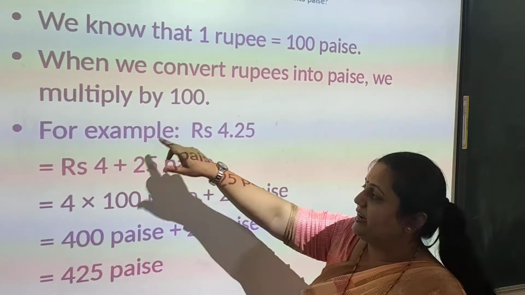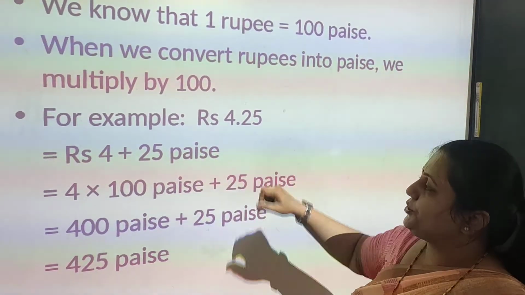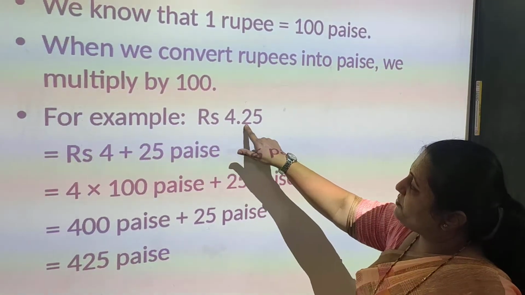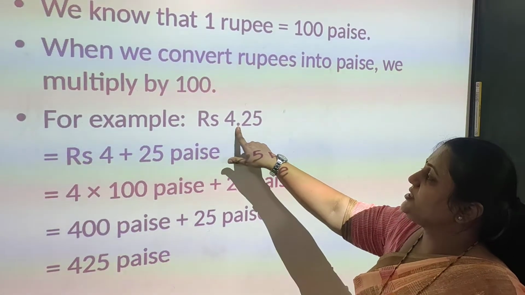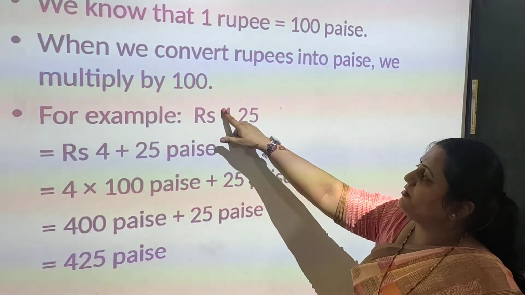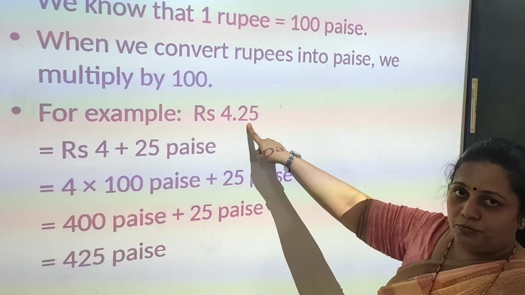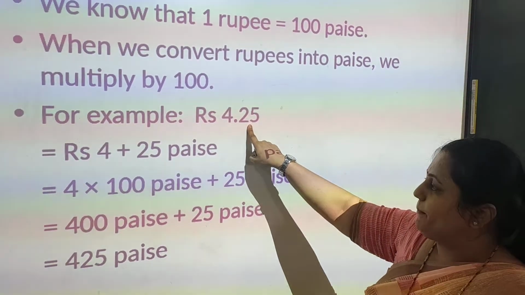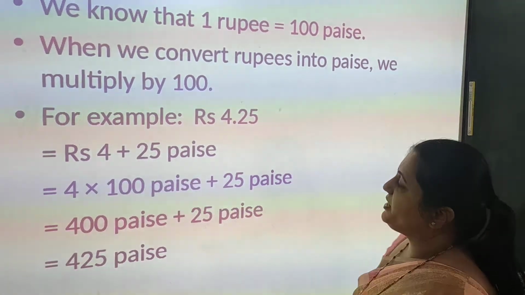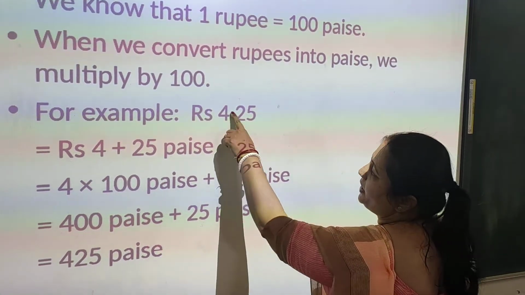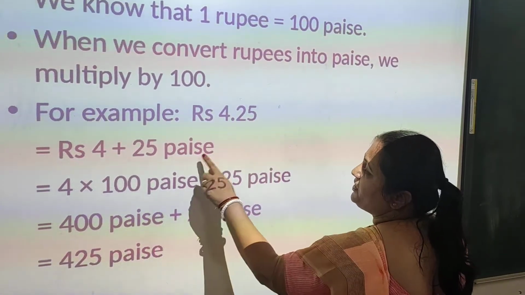So we have to multiply it. For example, rupees 4.25. Now here, 4 rupees 25 paisa. I told you this is the decimal point. Before the decimal point, which number do we write? It is rupees. And after the decimal point, which numeral do we write? It is paisa. So rupees 4 plus 25 paisa. See here, 4.25 means 4 rupees and 25 paisa.